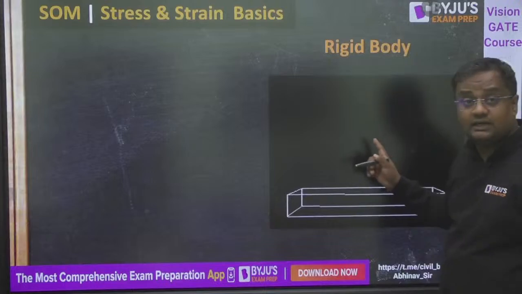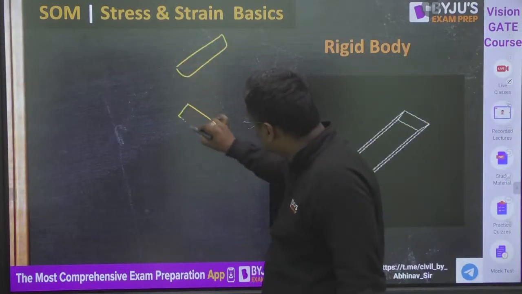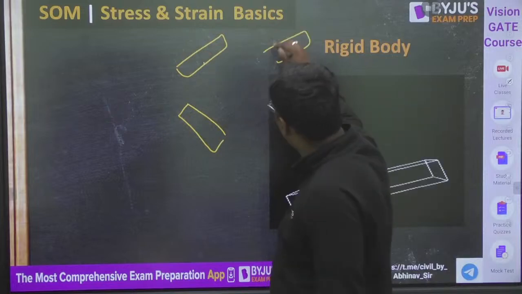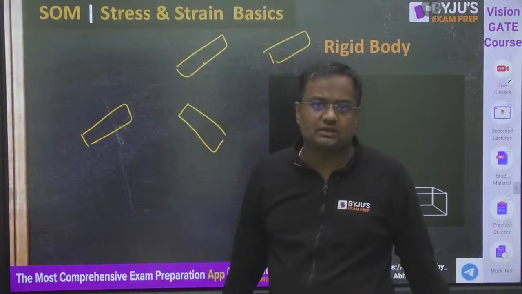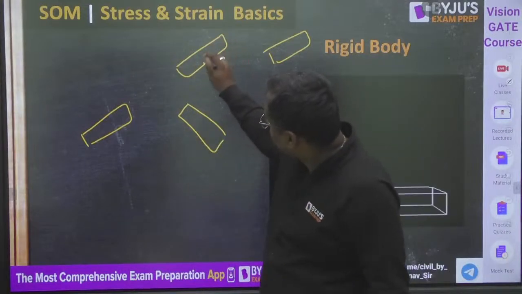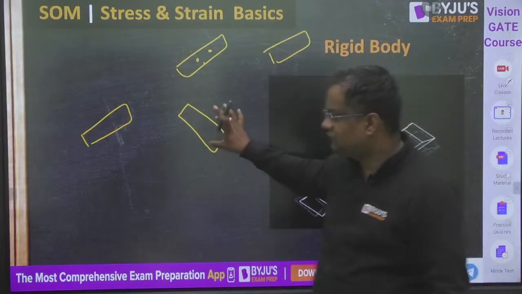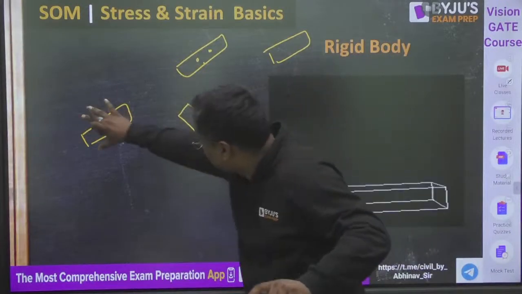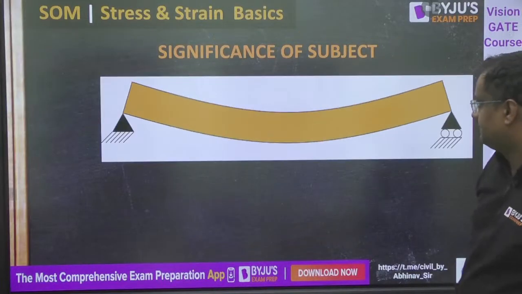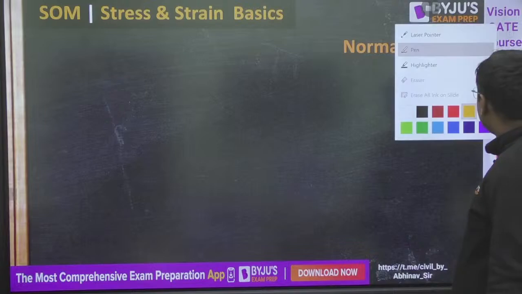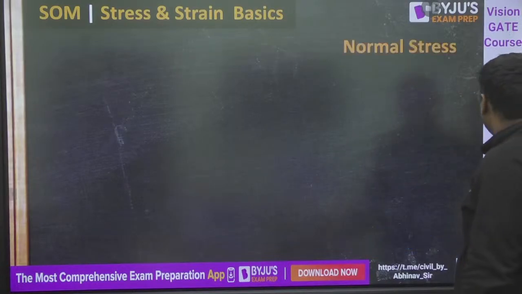Rigid body can go, suppose this is a rigid body. So rigid body can go here. That body you can put from here to here, that body you can put from here to here. That body can change its position, but inside a body the points will not be coming closer or moving apart or changing the orientation. If you are assuming a body to be rigid, then it can go from here to here, but dimensions and orientations will not be changing. Now guys, what are internal forces, what are external forces, what are normal stress, everything I will be telling you.